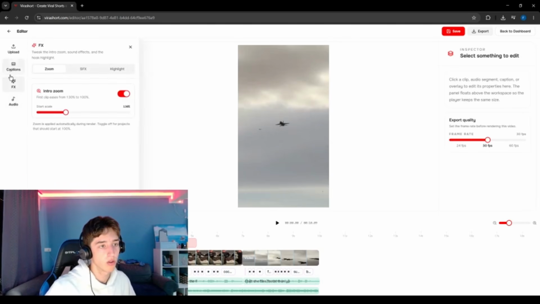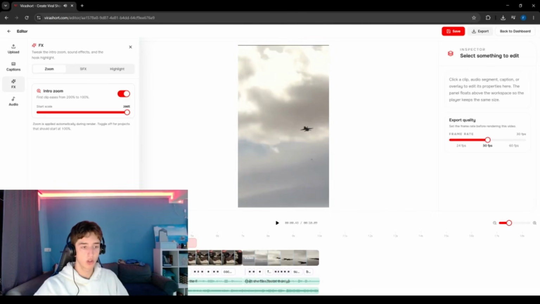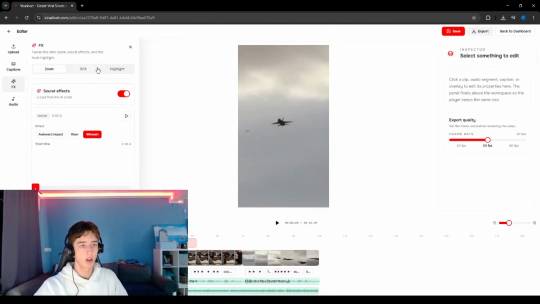So we're going to go to the effects tab, and as you can see, there's an intro zoom setting. So now if we turn this up, we get to see that there's a much bigger zoom in the beginning, which already hooks the viewer a lot more. And we can also change the sound effect. For example, there's a whoosh that we didn't hear right now. But we can also change it to this awkward impact. However, I think this doesn't fit the situation quite well, so let's choose the whoosh sound effect.